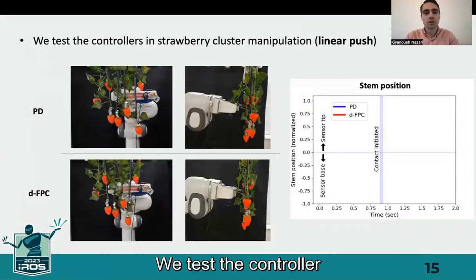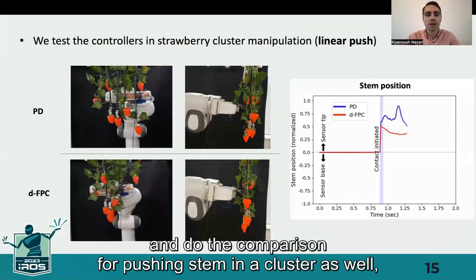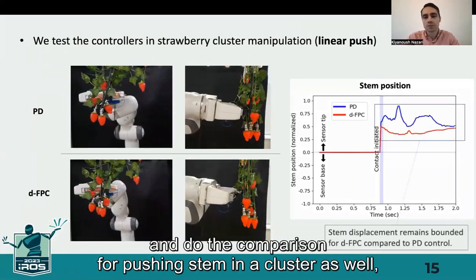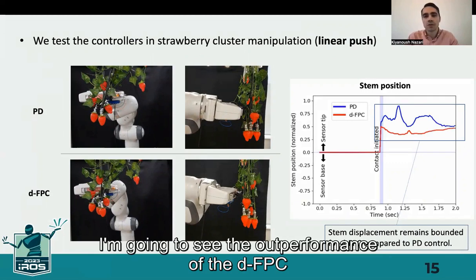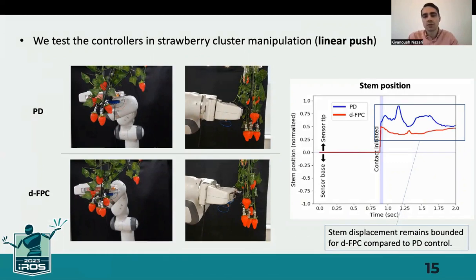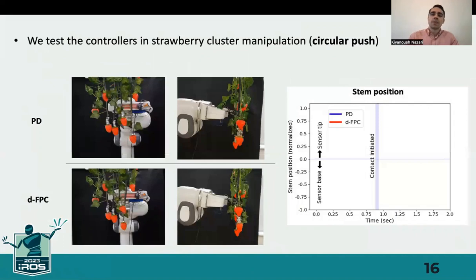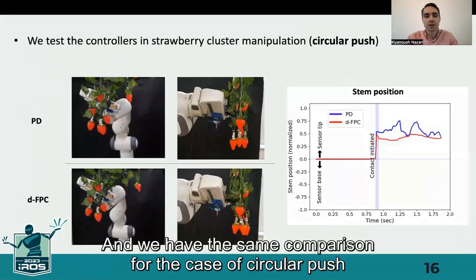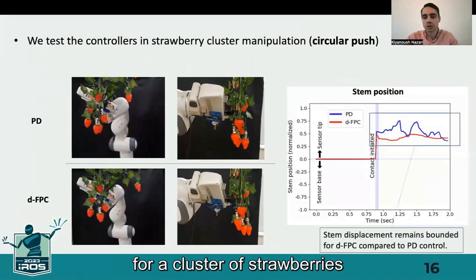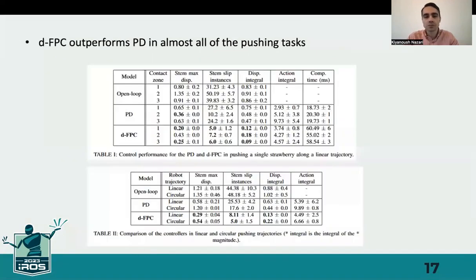We test the controller and do the comparison for pushing a stem in a cluster as well, where the target stem is the first one which comes into contact with the sensor. And we see the outperformance of the DFPC with respect to PD in this scenario as well. And we'll have the same comparison for the case of circular push for a cluster of strawberries too.